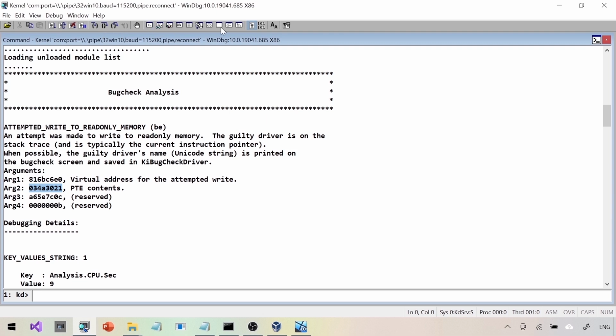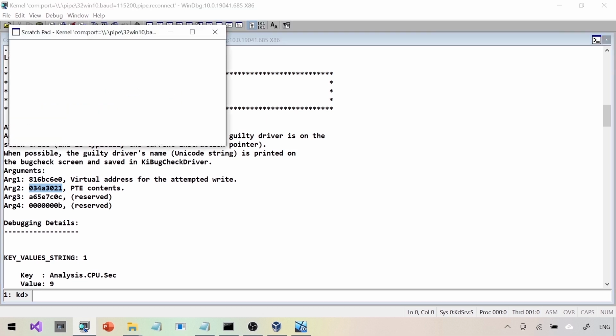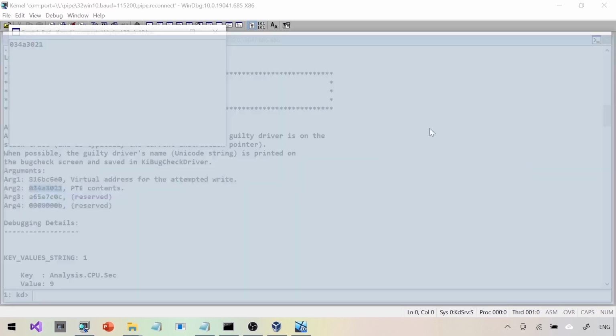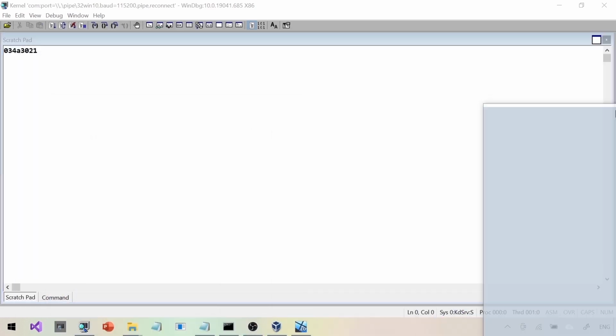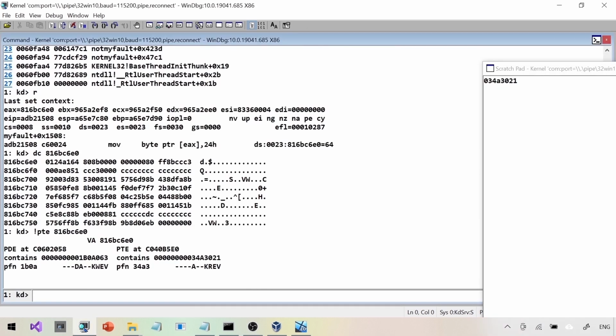Let's copy that into a scratchpad just to see if the information is matching with the output of the !pt command. It is indeed matching with the content of the !pt command. That is in fact the physical address and the flags of the particular PFN. As you can see here, the first 4 digits are the PFN and then the flags. The flags are given at the bottom.